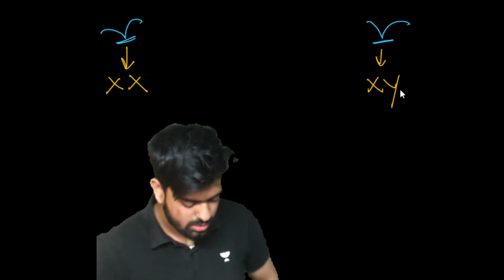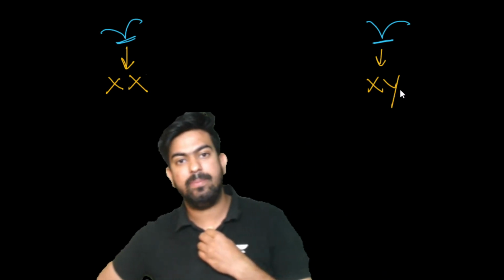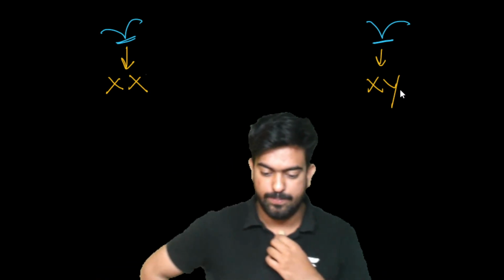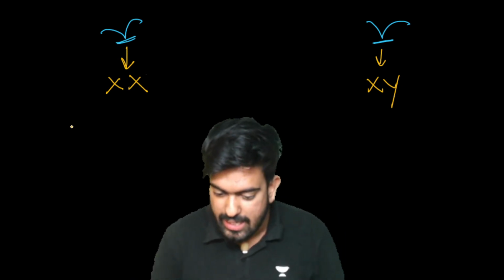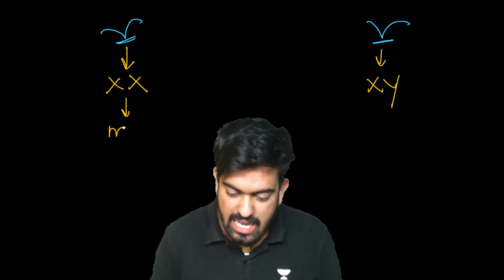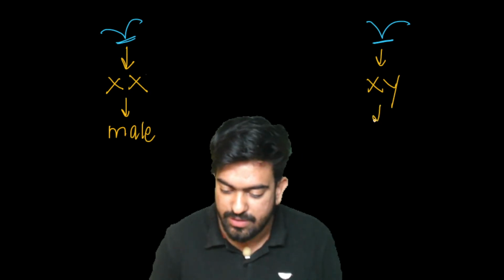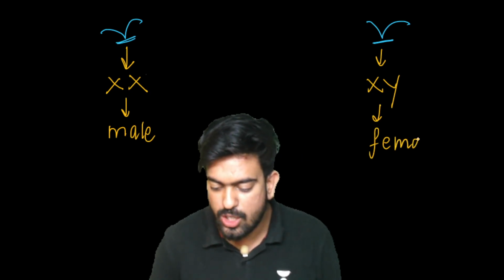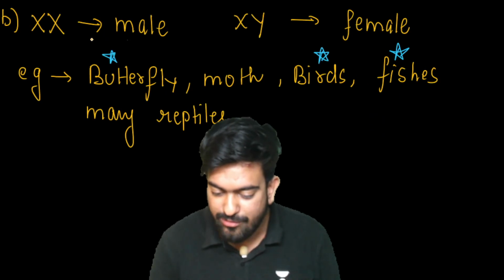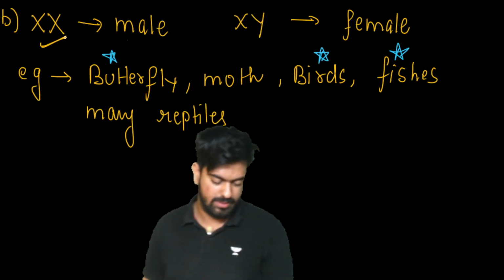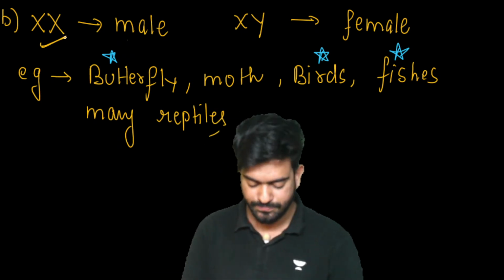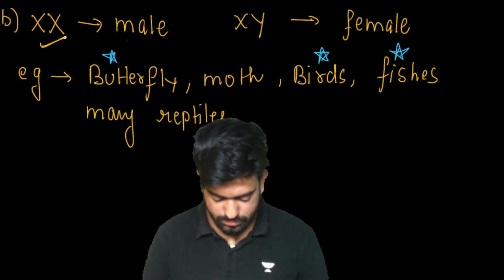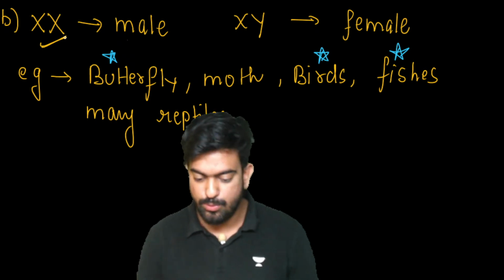RK, Shivesh, Akshay, which one will be male and which one will be female? So XX will be male and XY will be female, right? Why? Because they are following this type of sex determination. Clear, RK, Shivesh, any doubts? Yes or no? Okay.